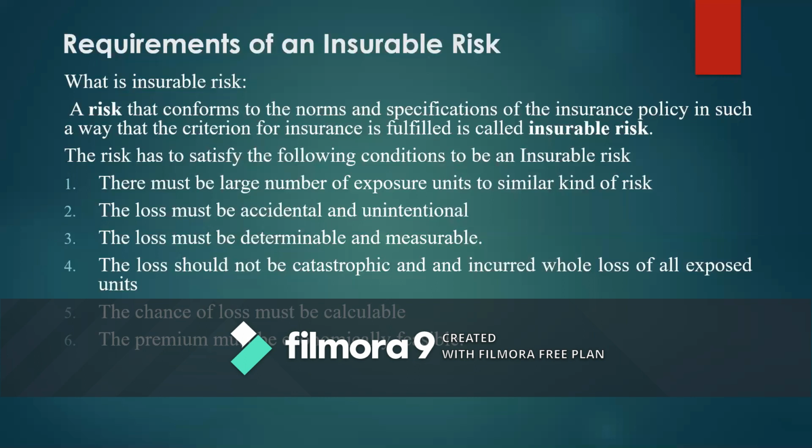The last one is the premium must be economically feasible. Suppose an insurance contract is undertaken and the premium of which is very huge and economically not feasible for the person to pay. In such cases, it is not an insurable risk. For example, a very precious diamond, like the Shalimar diamond.